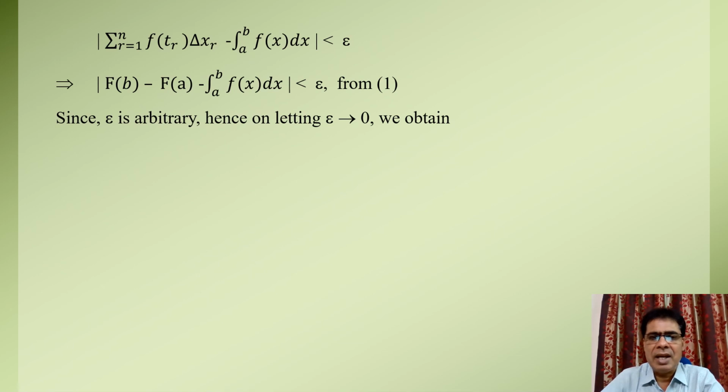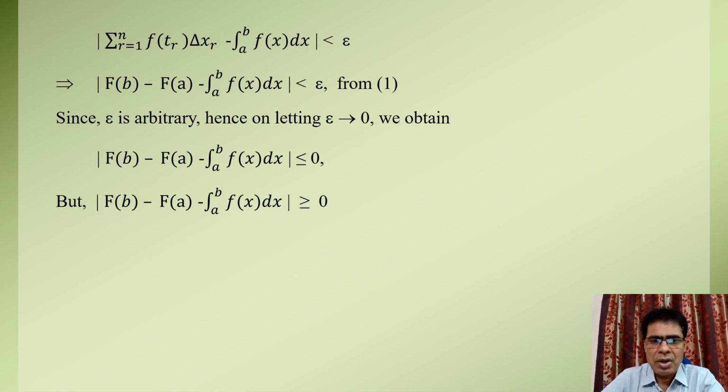Since epsilon is an arbitrary positive number, on letting epsilon tend to 0, we get mod of F(b) minus F(a) minus the Riemann integral of function small f over the limit a to b is less than or equal to 0. But we know that the absolute value of a number is always non-negative.